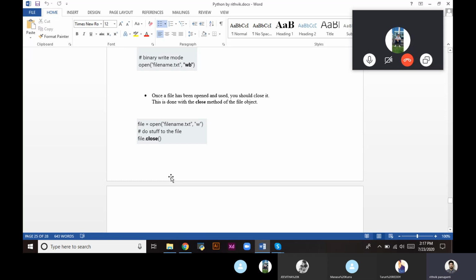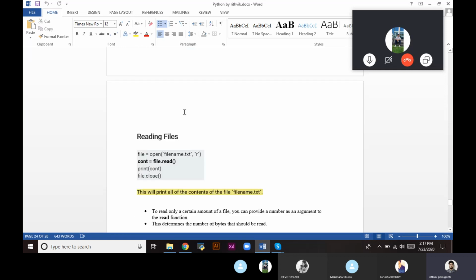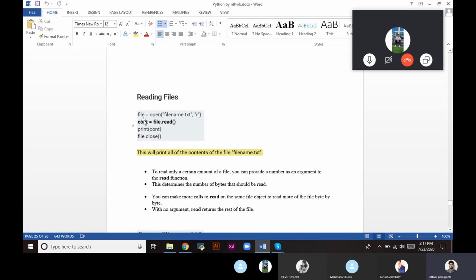So now we have seen how to write a file, read a file, and open a file. On to how to read files. We assign a variable file to the open of file name dot extension, and we open it in read mode. So count is equal to file dot read. Count will be assigned all the content of the file.